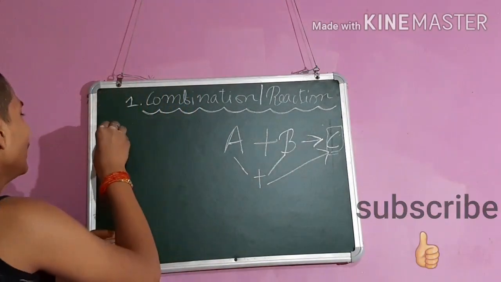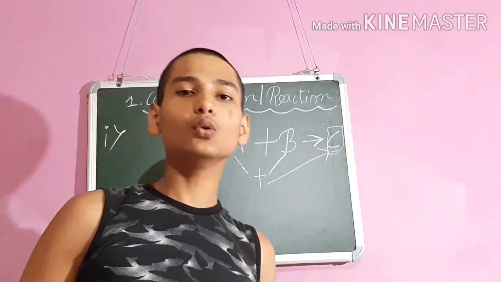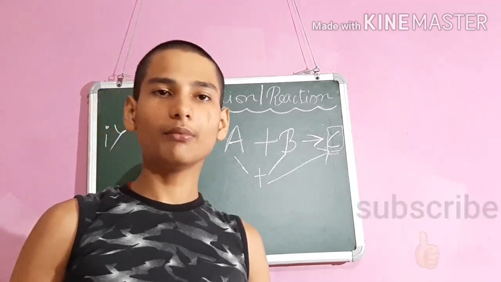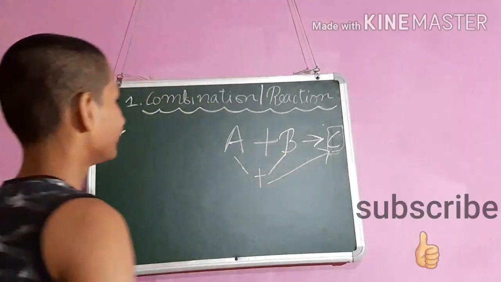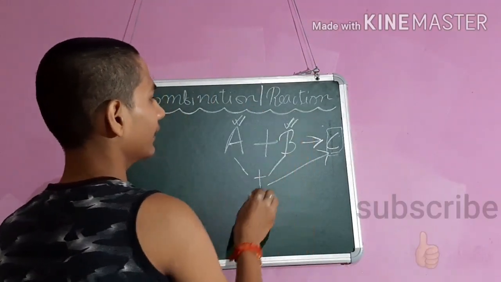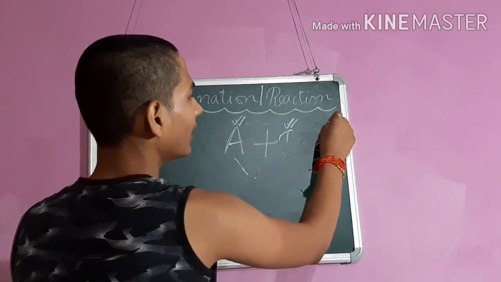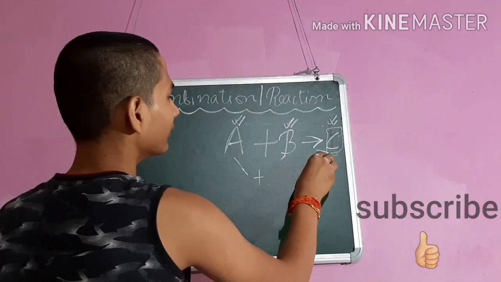The first property says that when two elements combine to form a compound, that reaction will be known as synthesis. When this is an element and this is an element, these two combine to form a compound, then that reaction is known as synthesis.